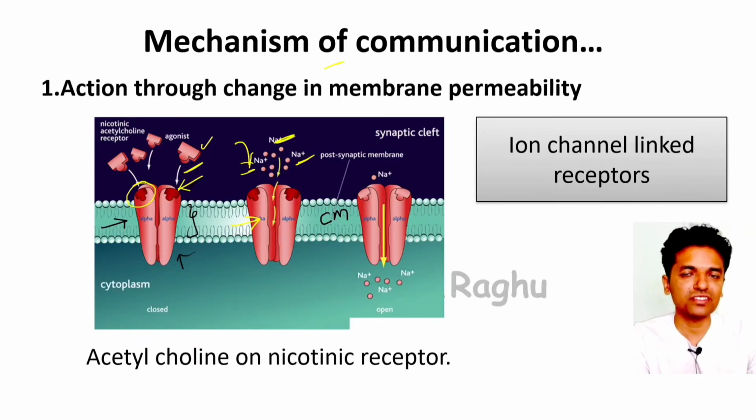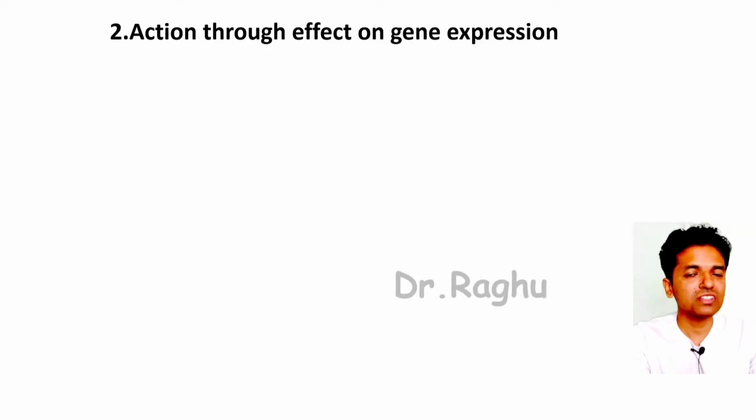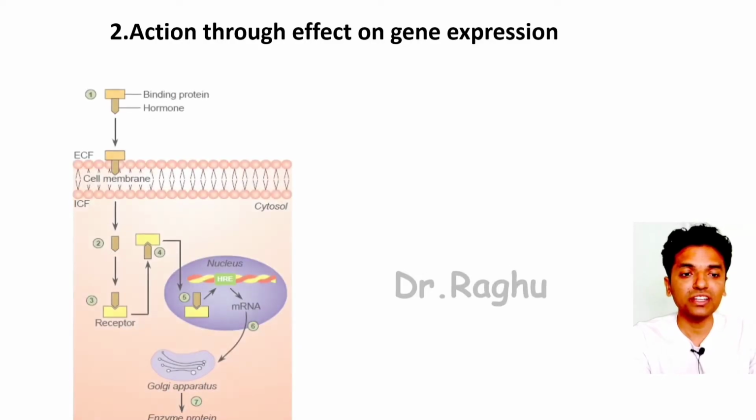These ion channel linked receptors are closed. They have an extracellular domain to which the ligand comes and binds. Once the ligand, or a chemical messenger, binds to the extracellular domain, the ion channels are going to open up. So opening of the ion channels is going to cause movement of sodium or any ion from outside to inside, and then there is going to be a response in that cell. This is one mode. Second mode is action which is occurring through the effect on the gene expression.